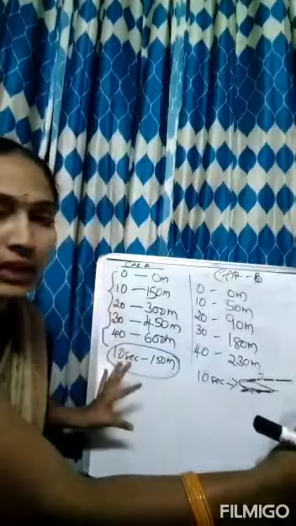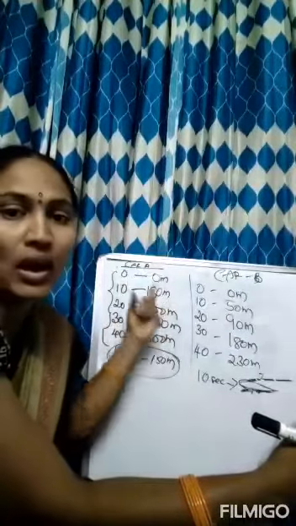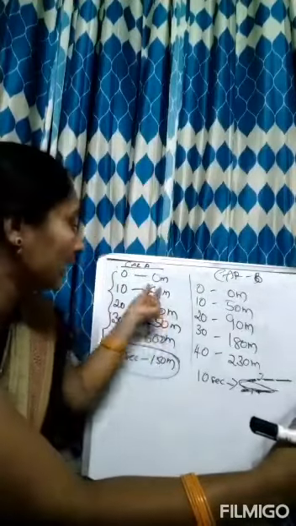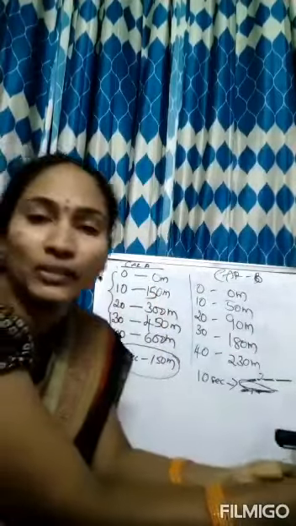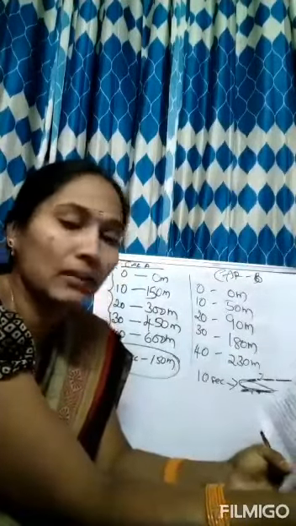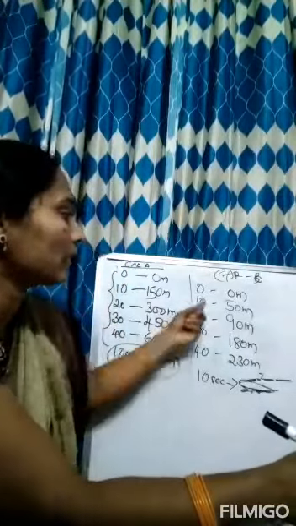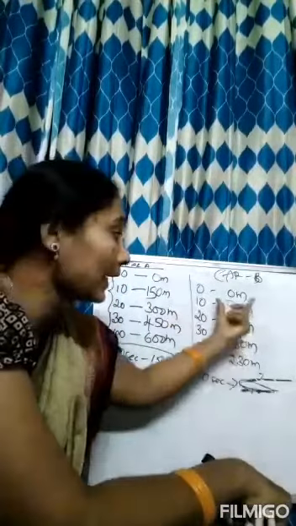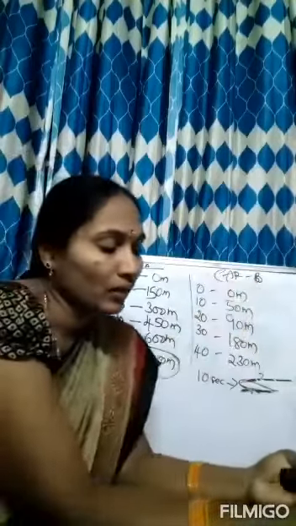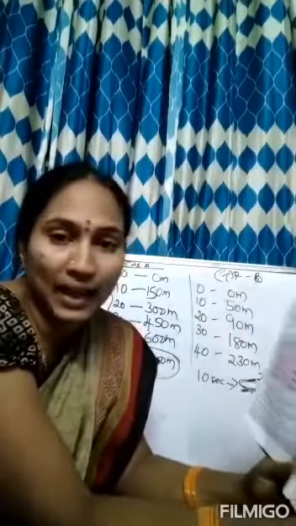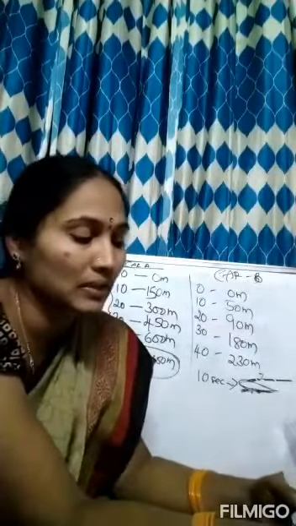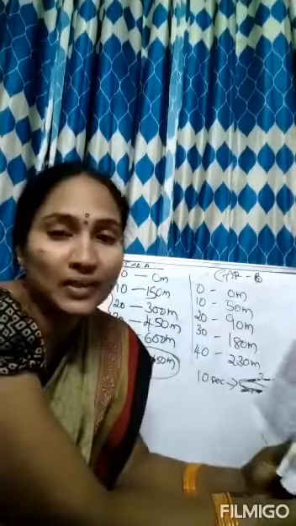In equal intervals of time, equal distance. So car A, what is the answer? Car A. Car A has travelled equal distance in equal interval of time. Next one, which car has travelled unequal distances in equal intervals of time? Here also equal intervals of time is there, but unequal distance has been travelled by car B. Obviously, we notice that for car A, the change in the position in every 10 seconds is 150 meters, whereas in car B, it has not happened.